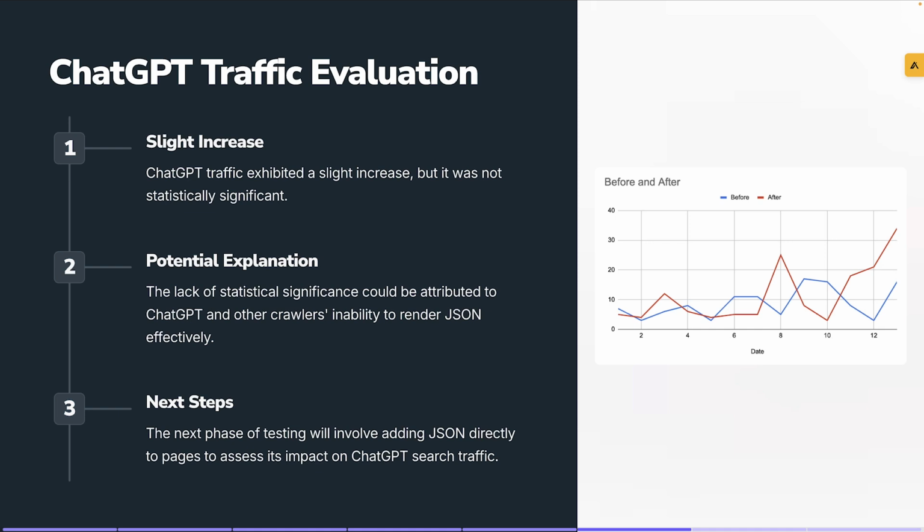It also may be due to the fact that these aren't crawling in real time like Google search is, right? Where they're making crawls on some of these sites day after day after day. I'm not really sure about the crawl activity on OpenAI yet, and I've got to research that a little bit more. But we can say that it was not statistically significant enough that this had an impact on chat search. So 3 out of the 4 proved positive, and 1 we were unable to disprove the null hypothesis.